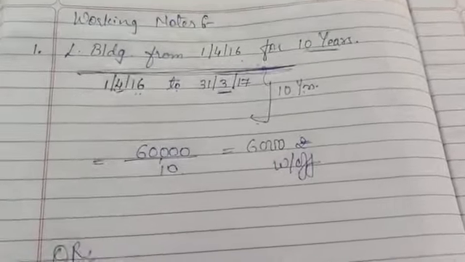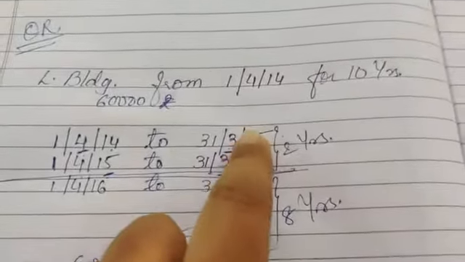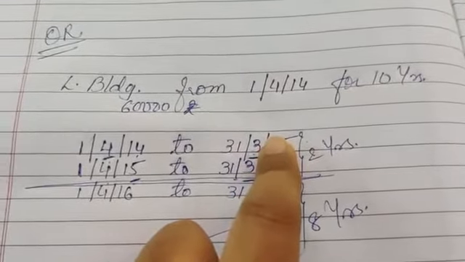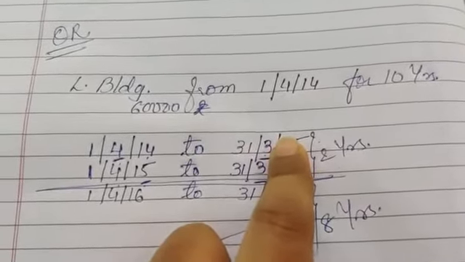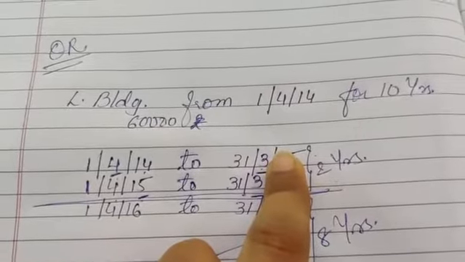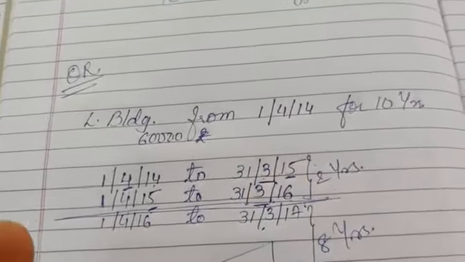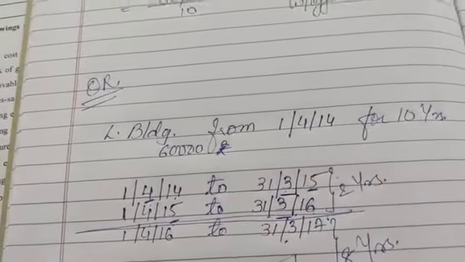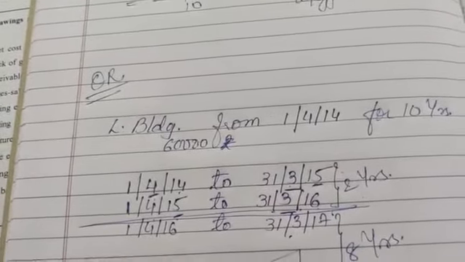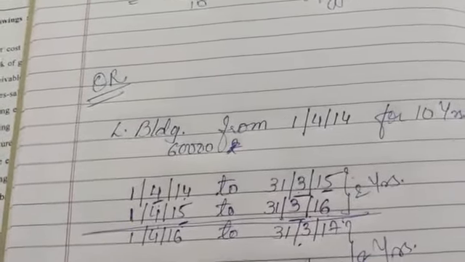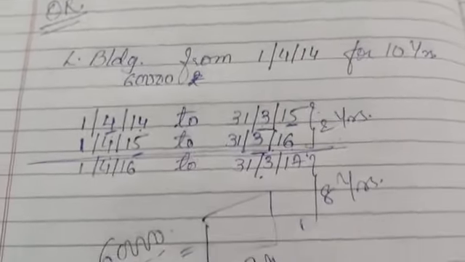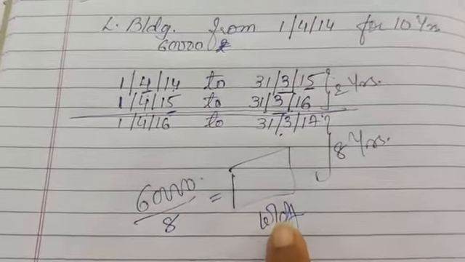Okay, and for the upcoming years, the things which are gone, for that we are not supposed to take the write off. Okay, leasehold building is one type of building which you have taken on rent, and for that you have to keep a certain amount aside. That is when the 10 years will get over, you should have something on your hand, so that again you can take another leasehold building on rent, or you can even purchase your own land. So that's why we are calculating this particular type of write off every year.